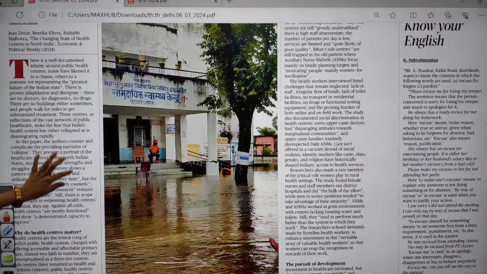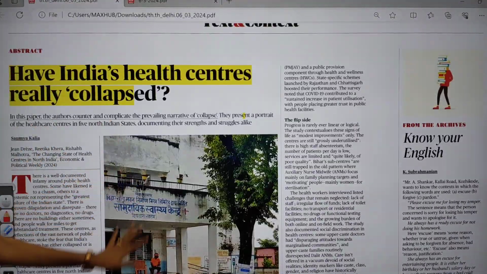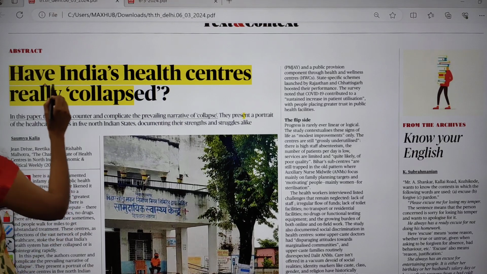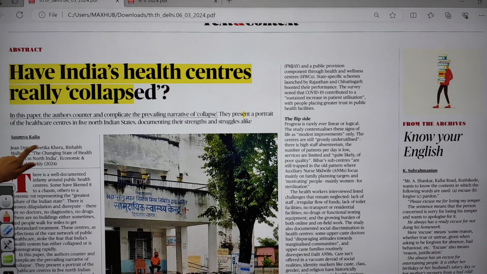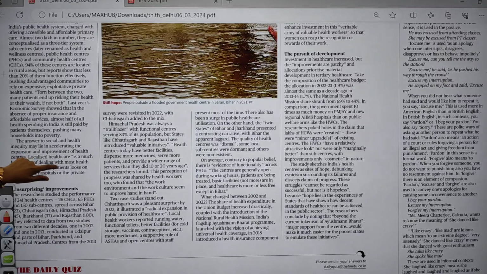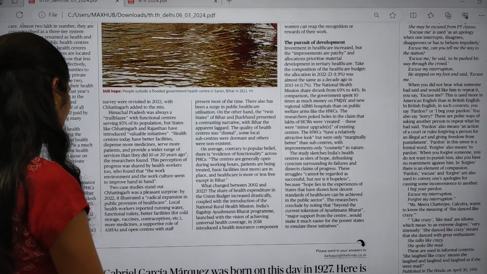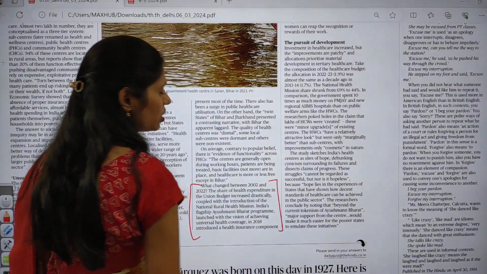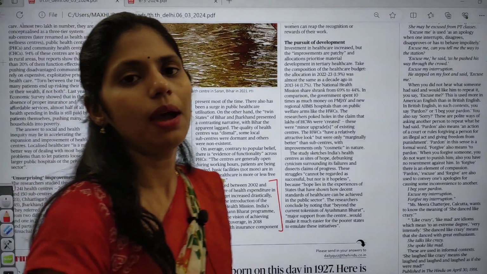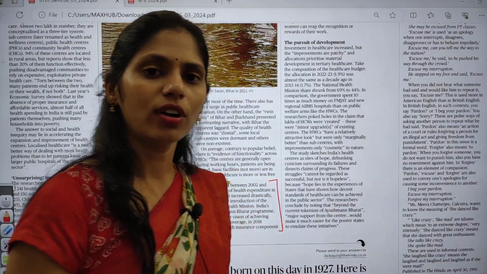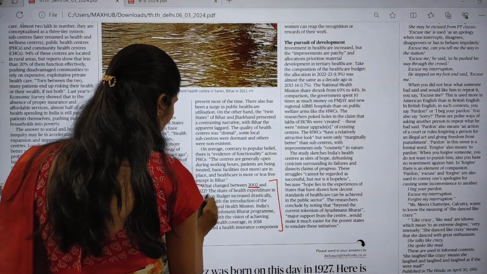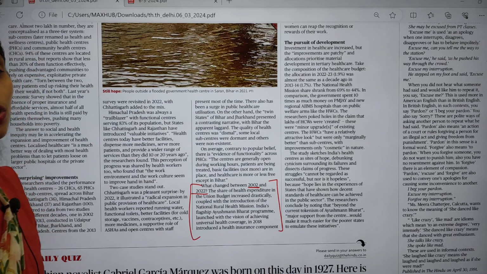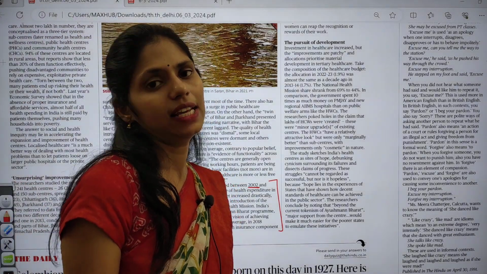Yes, here you can see a very important article: have India's health centers really collapsed? I found one thing interesting here. In this paragraph especially, it talks about how changes happened in our healthcare system, what schemes were brought in by our government. So what changed between 2002 and 2022, that means in two decades? What are the changes that we can see in our health sector?